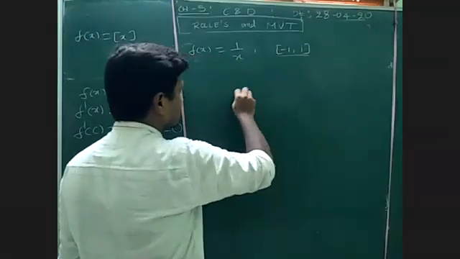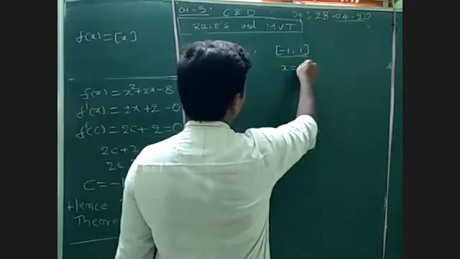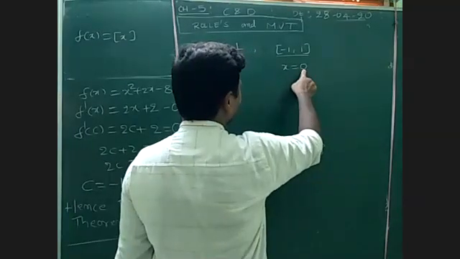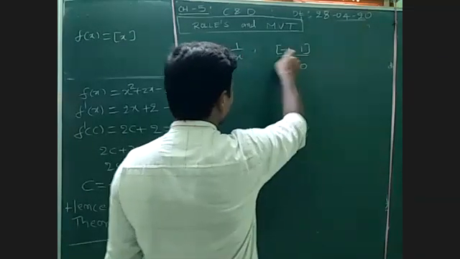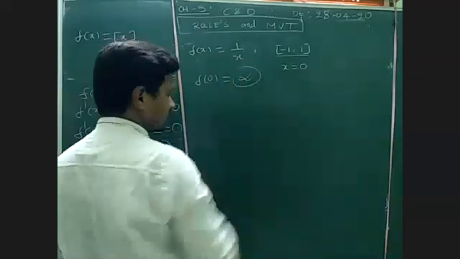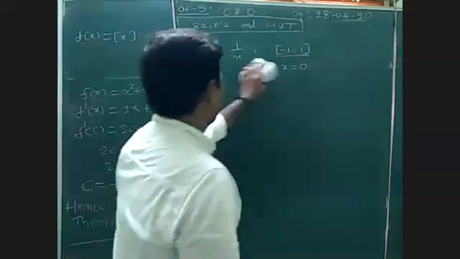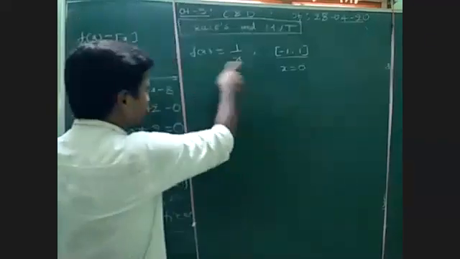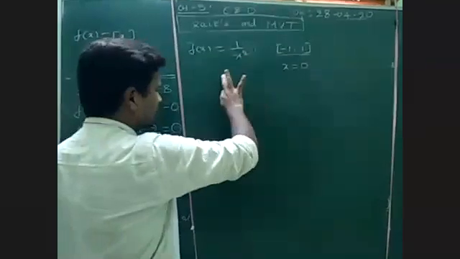Why is it not continuous? If you substitute x is equal to 0, x is equal to 0 clearly belongs to the given interval. Substitute 0 here. We get f of 0 will be infinite. It is not finite. So that is not continuous. Already we discussed all this, x square, everything we discussed.